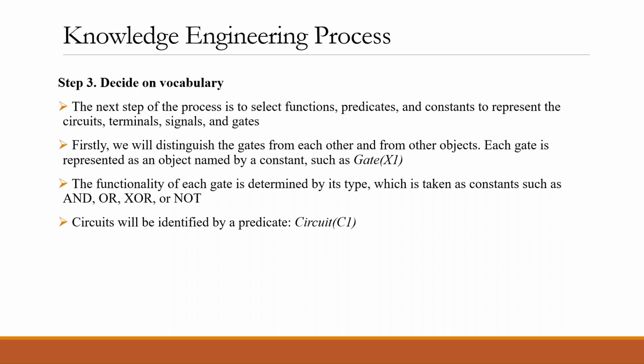The third step is deciding on the vocabulary. Here we have to select the functions, predicates, and constants to represent the circuits, terminals, signals, and gates. Firstly, we have to distinguish the gates from each other and from other objects. Each gate is represented as an object named by a constant, such as gate x1. Basically, we have the gate with the name x1. The functionality of each gate is determined by its type, which is taken as constants such as AND, OR, exclusive OR, or NOT.